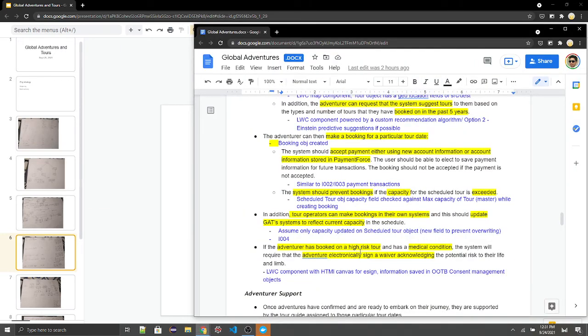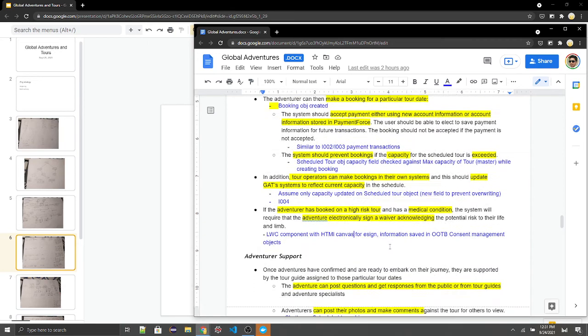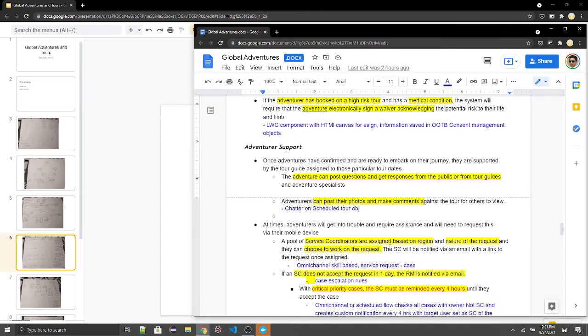Adventurer has booked on a high-risk tour, has a medical condition. Adventurer electronically signs a waiver acknowledging the risk. So in this case, we want to again use an LWC component, and we'll have HTML canvas enabled for e-sign. The information that is captured through this component is actually saved in the out-of-the-box consent management objects, authorization form content, and individual model that comes with consent. The basic advantage for doing that is there is no storage associated with these objects, and these are tailor-made for such requirements.